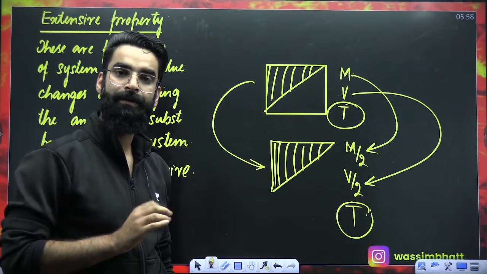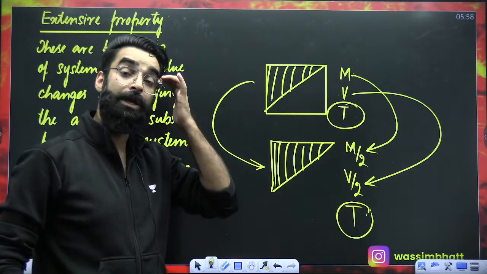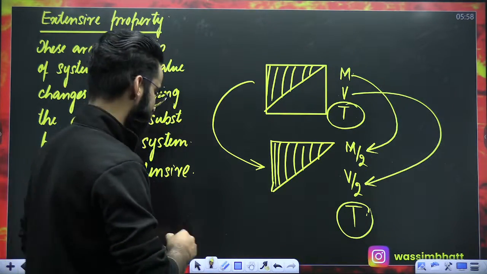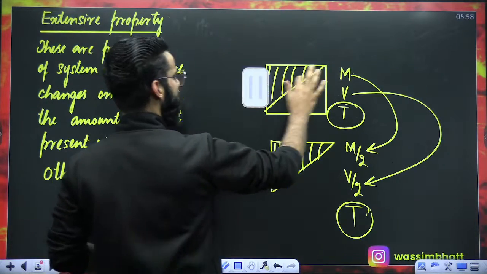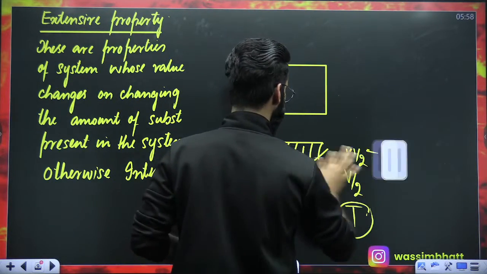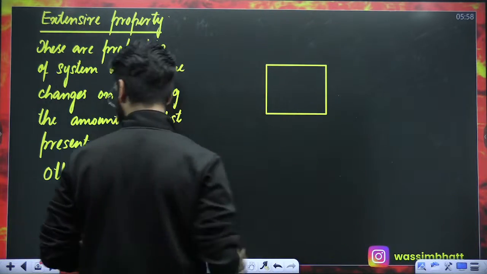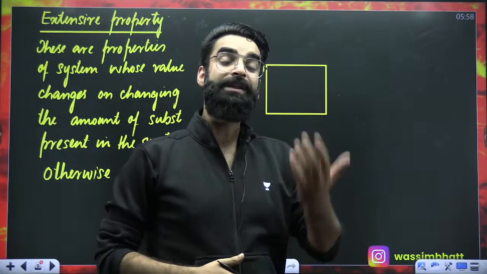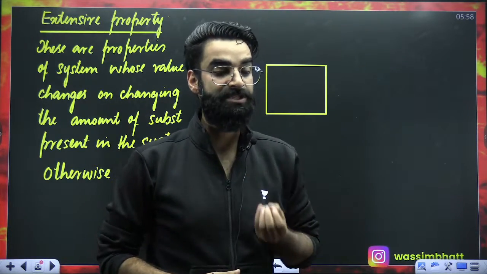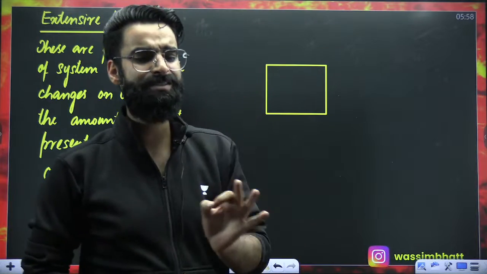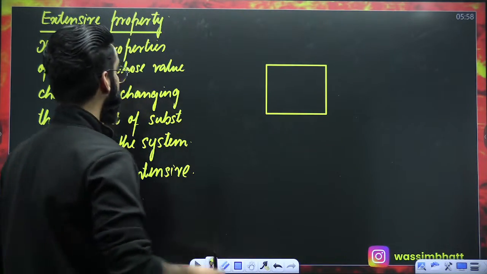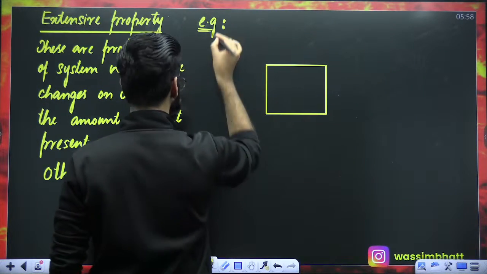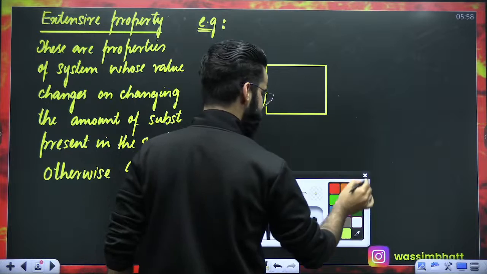And my dear students, there are a lot of examples which you need to remember about extensive and intensive properties, which we'll discuss also in this chapter only, but not now. Because we have to understand those terminologies in the chapter first, then only you can get to know why those properties are extensive and intensive. So right now, I would want you guys to just take a note of these properties. So first of all, the examples of extensive properties. Now you tell me, what are the examples of extensive properties?